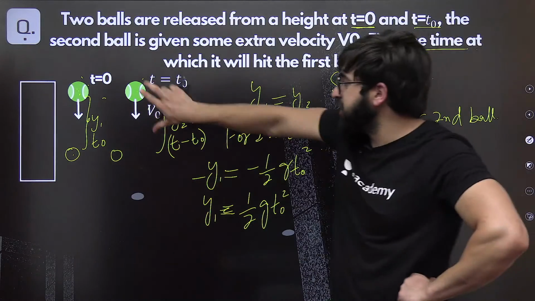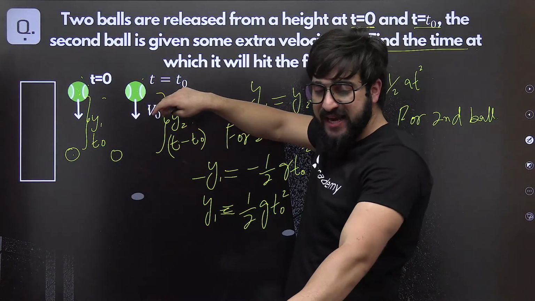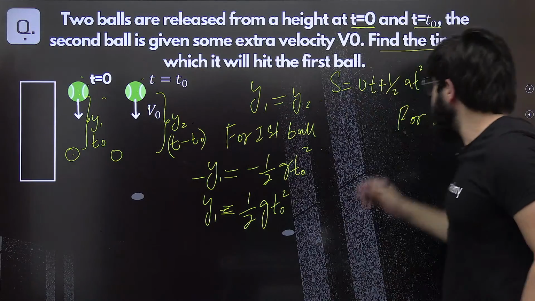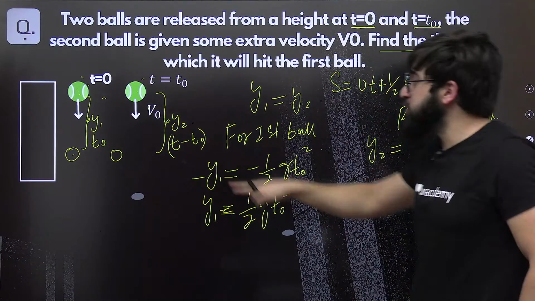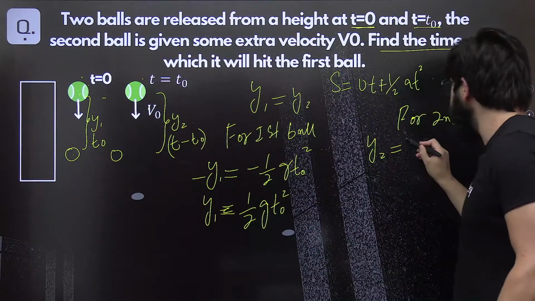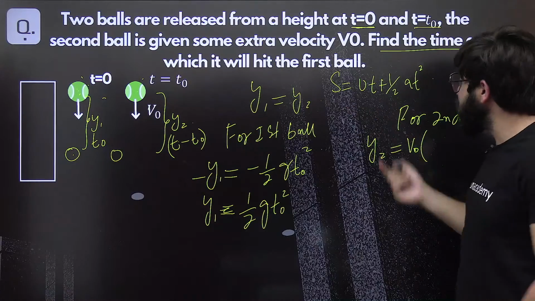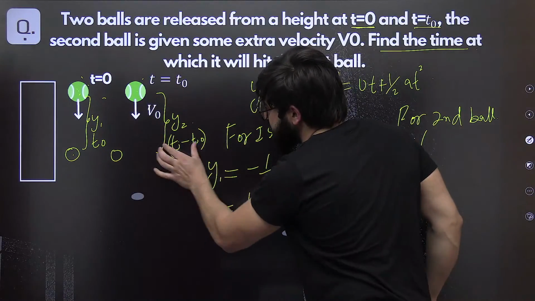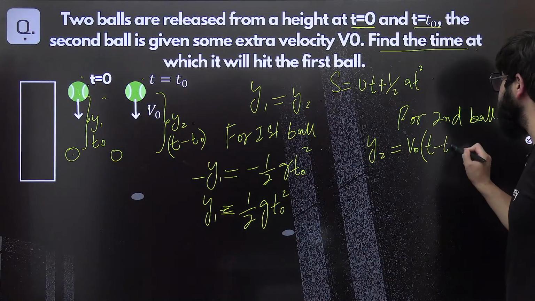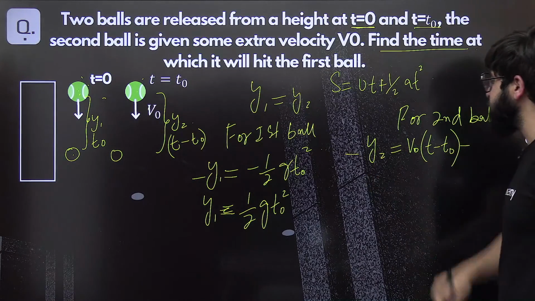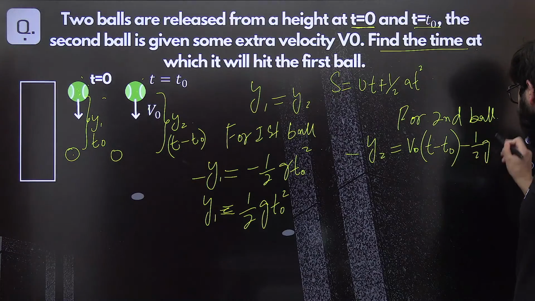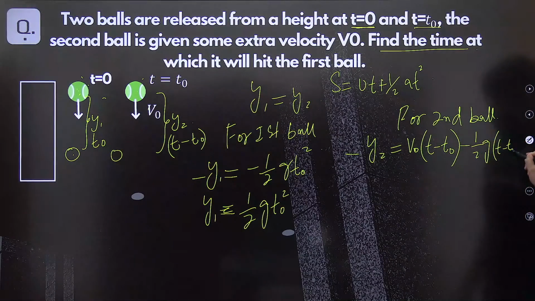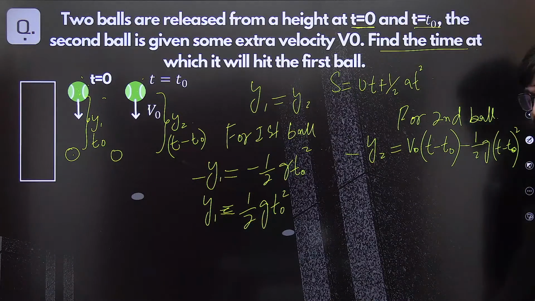Now for the second ball, we need to use the same equation. Can I use this one? y2 is nothing but initial velocity, we are giving it some initial velocity, that is v naught, of time. How much time does it take from this point to this point? t minus t naught. You take this as minus in the negative direction, minus 1 by 2 g, and this will be t minus t naught whole square, this is t naught.